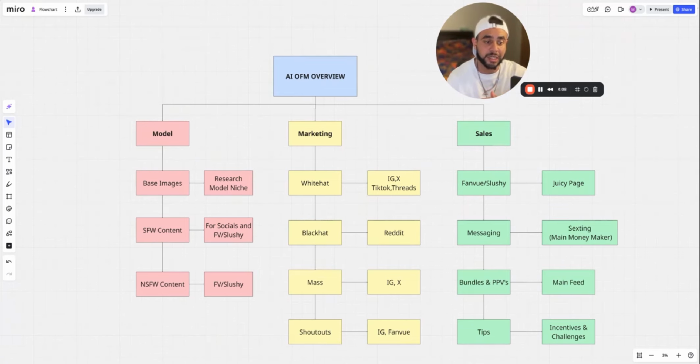Next will be messaging. So chatting. This is how you're going to make your main money, right? It's sexting. So you need to have content ready to go for that. That's why we have the NSFW content. Next thing, you'll have your bundles and PPVs.